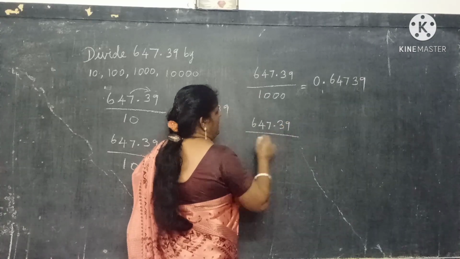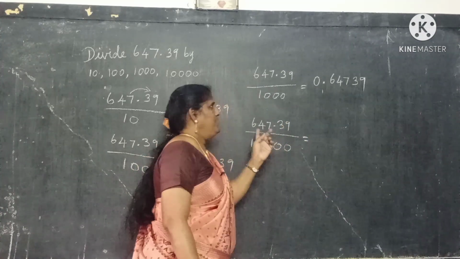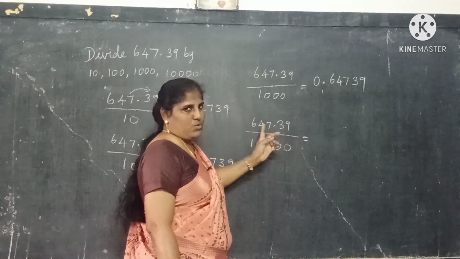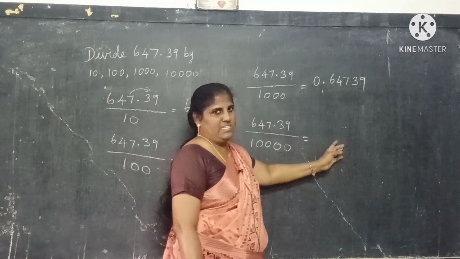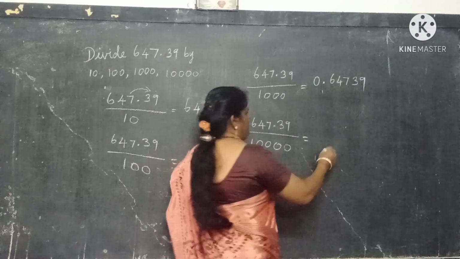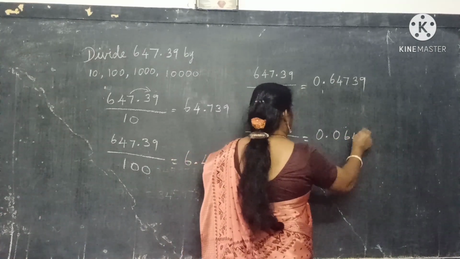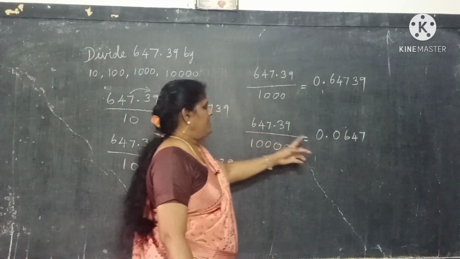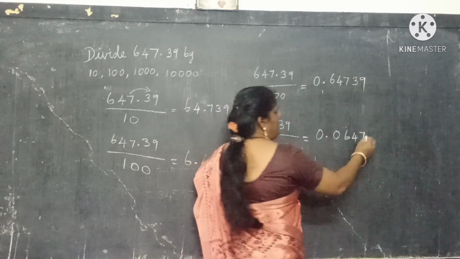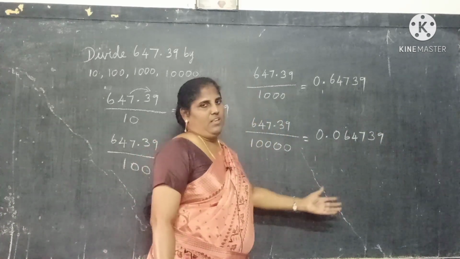So 647.39 by 10,000 means, how many digits we need to move to that side? 4 digits, but here only 3 digits are there. So you should add one more digit, that is 0. If nothing is there, you put 0. So 0.0647. See, if you add 0, you are putting 4 digits. Next, whatever is given, you just write it. This is the answer.